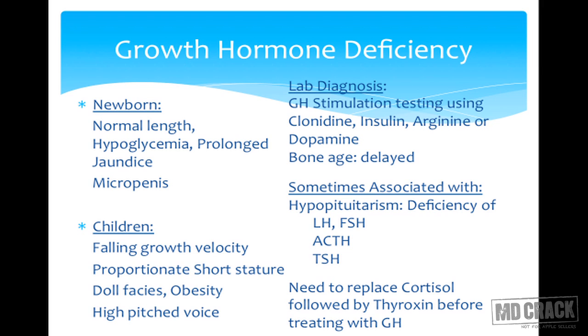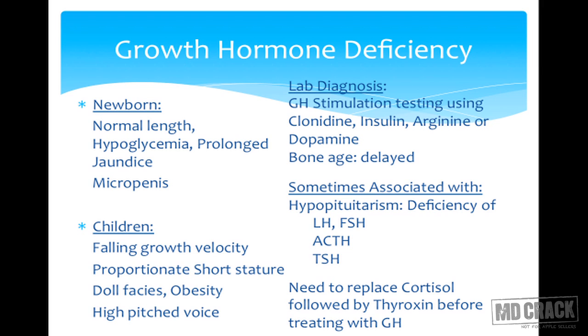So they are of a normal length at birth, and as they start growing, the fall in the growth velocity is apparent. So in childhood, we can get proportionate short stature, falling growth velocity, doll-like facies, obesity, and there is a characteristic high-pitched voice. Lab diagnosis of growth hormone deficiency: a random sampling or a basal growth hormone level doesn't give us any clue.